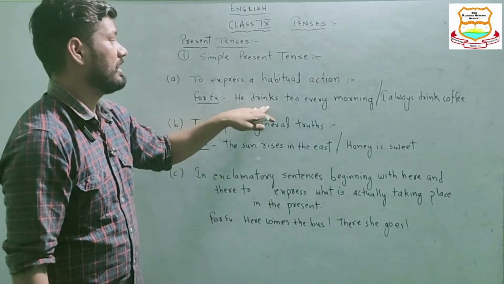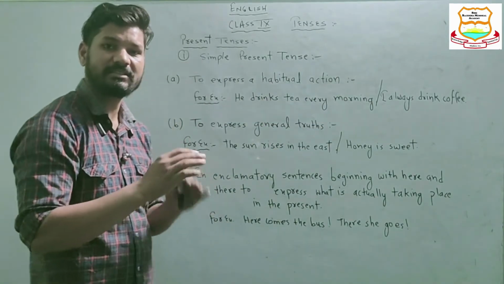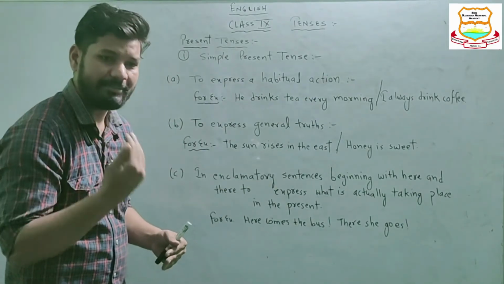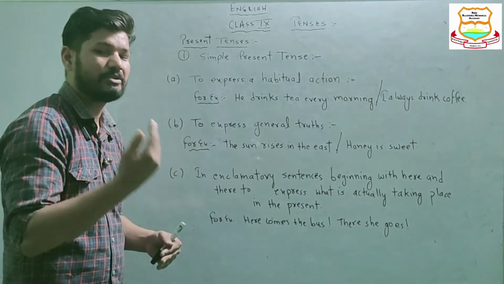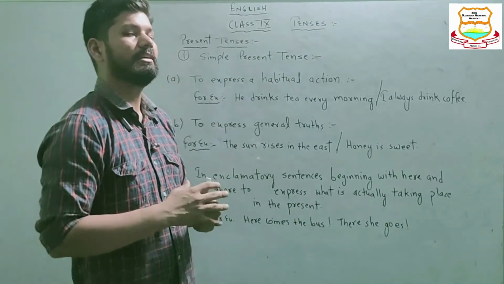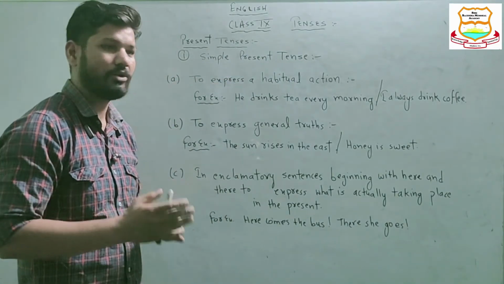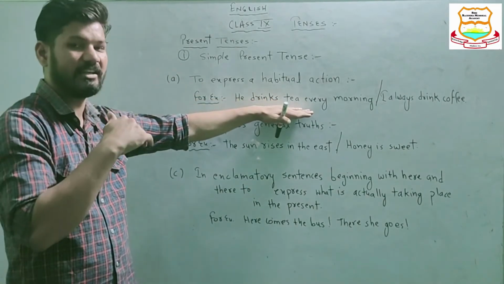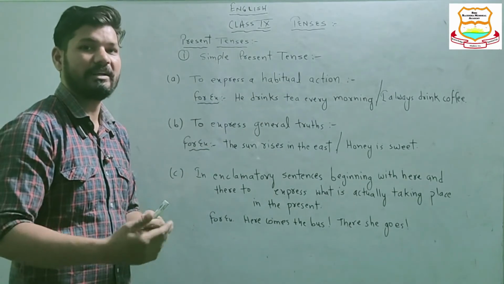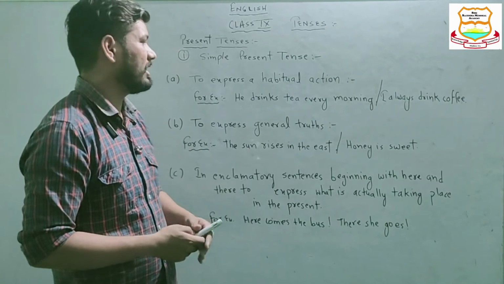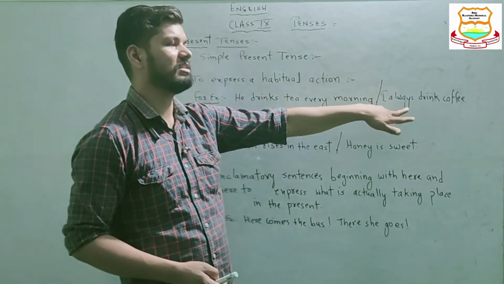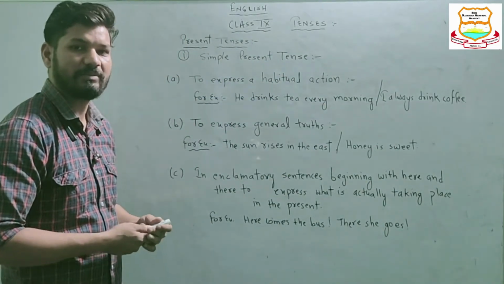So, he drinks tea every morning. The sense is, as you are understanding, that he drinks tea every morning. But as it is a habitual action, it represents the simple present tense. Although this work was going on yesterday itself, and then completed, then started again this morning, then completed, and will be followed the next day maybe. So to express a habitual action, simple present tense is used. Both these sentences come under the category of simple present tense.